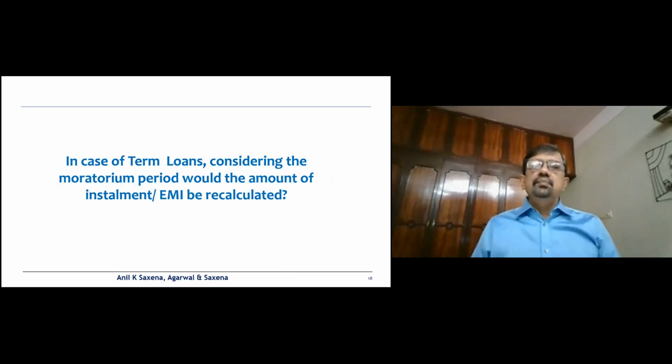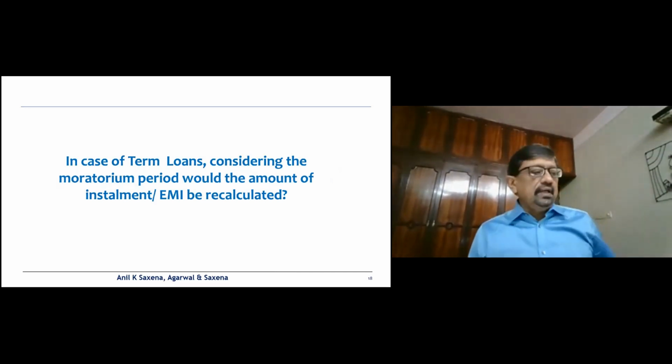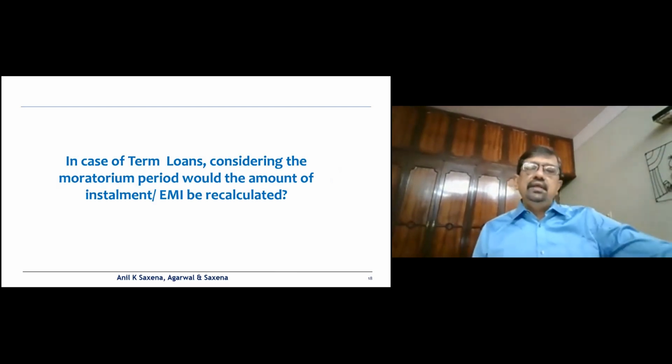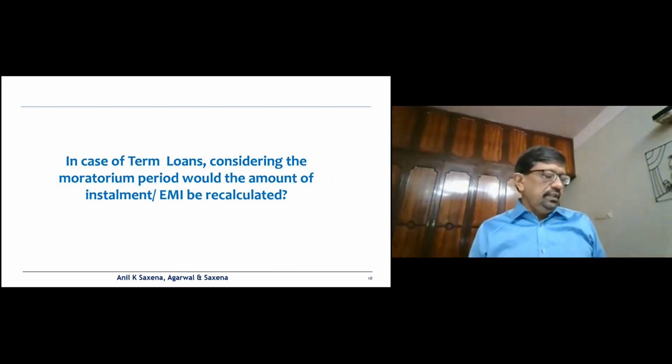Now, in case of term loans, considering the moratorium period, would the amount of installment or the EMI be recalculated? If you look at the 23rd May 2020 circular of the RBI, which is the COVID-19 regulatory package, what the circular said was that the repayment schedule of such loans as also the residual tenor will be shifted across the board, and interest shall continue to accrue on the existing.